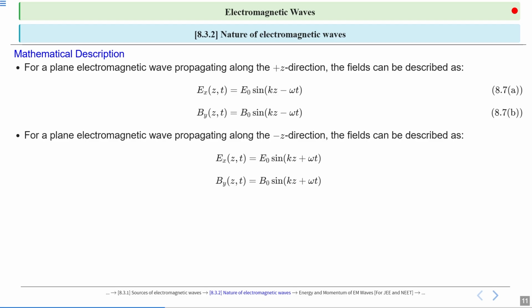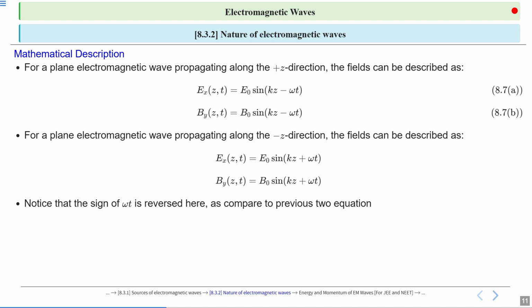So it is a function of time and position, with t representing time and z representing the position of the electromagnetic wave in space along the z direction. That's why z is written.